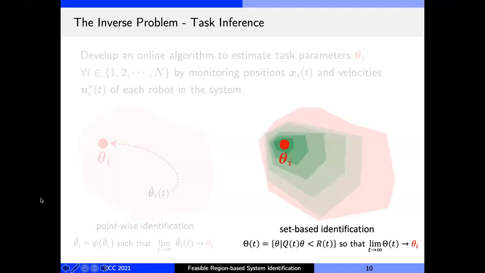The other one is set-based identification. This approach will generate compact polytopes in the parameter space, and the hope is that these polytopes will converge to the true parameter as the algorithm gathers data from the robot's motion. This second approach is the focus of our paper.